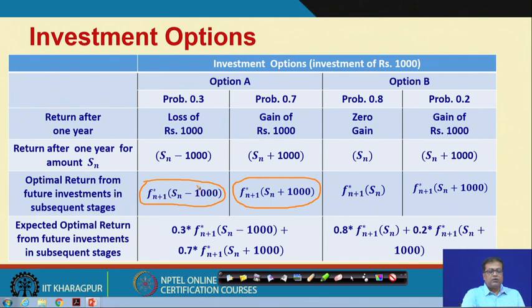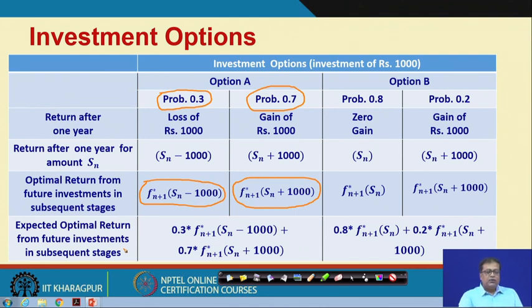The first one is possible with probability 0.3 and the second one is possible with probability 0.7. Now, the expected optimal return from all the future investments in subsequent stages, we know how we calculate what is known as the optimal returns, the expected values.